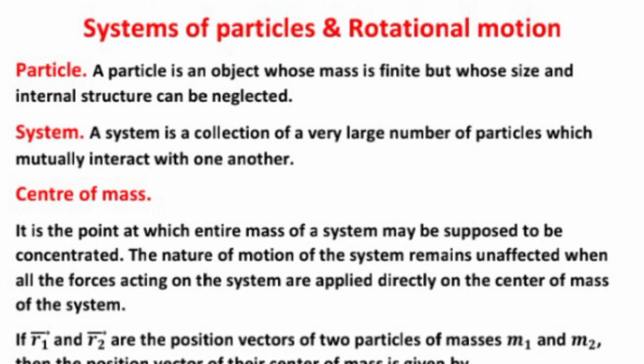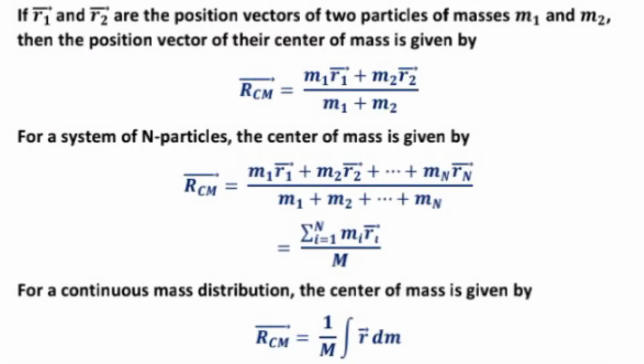If vector r1 and vector r2 are the position vectors of two particles of masses m1 and m2, then the position vector of their center of mass is given by r_cm equal to (m1 vector r1 plus m2 vector r2) upon (m1 plus m2). For a system of n particles, the center of mass is given by R_cm equal to (m1 vector r1 plus m2 vector r2 plus ... mn vector rn) upon (m1 plus m2 plus ... mn).